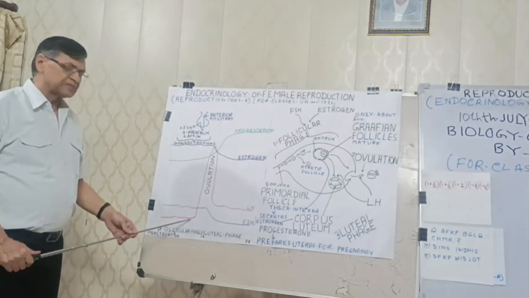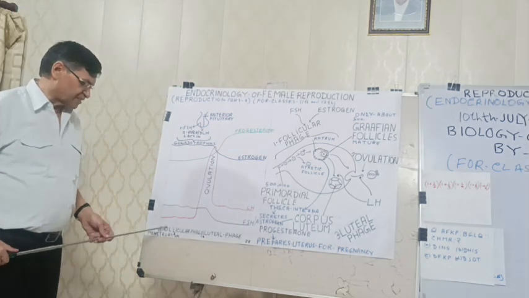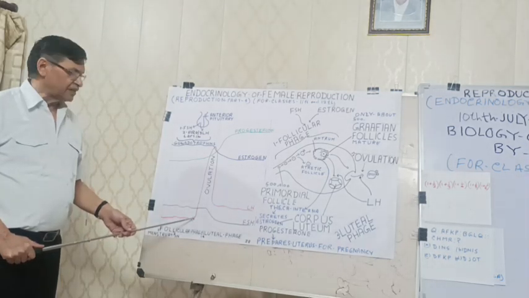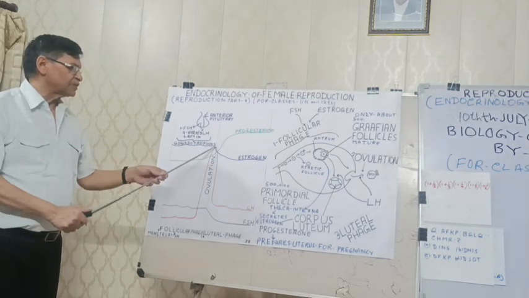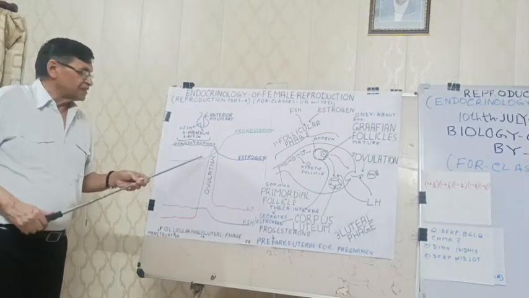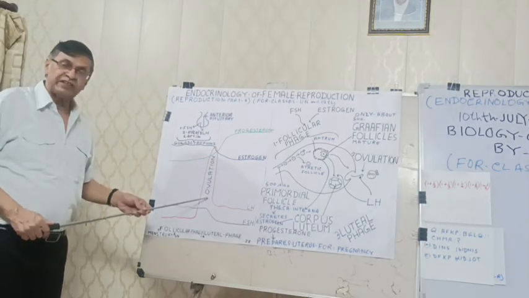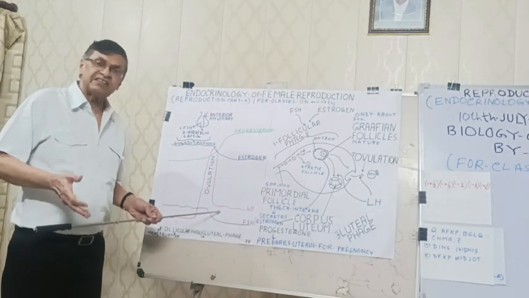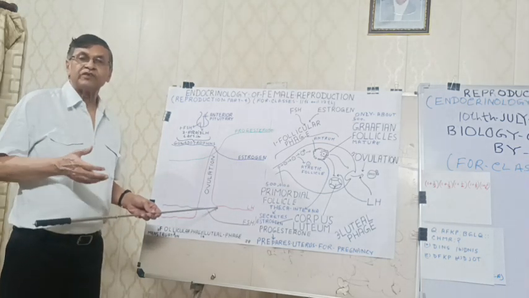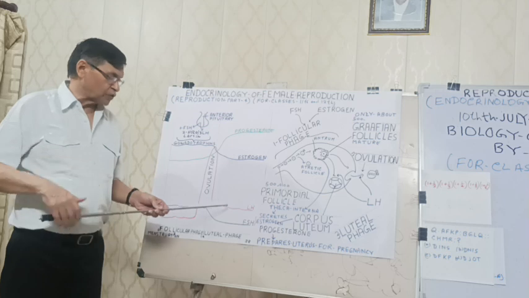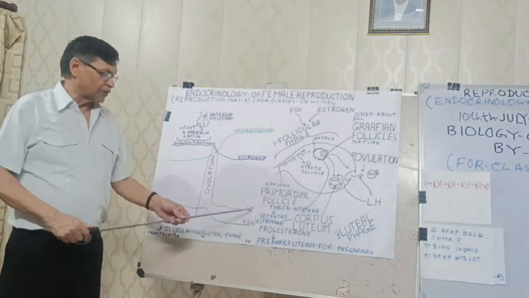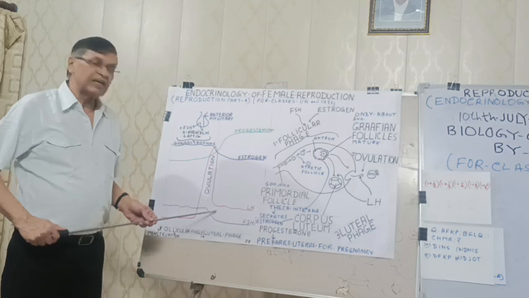LH secretion is less in the follicular phase. Just before ovulation there is an LH surge. Much more LH is released, which causes ovulation, and this LH itself changes cells of the mature Graafian follicle into corpus luteum. So this stage, days 14 to 28, is the luteal phase.